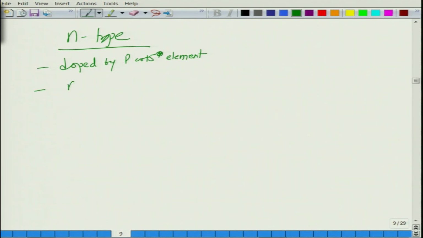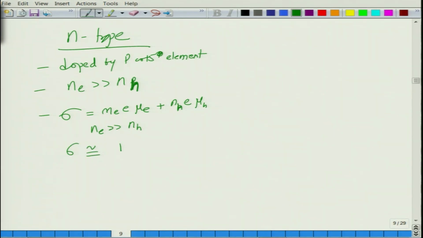So, basically in N type, doped by phosphorus or a 5+ element, Ne is much larger than NH, and sigma as a result will become, so sigma is nothing but Ne e mu E plus NH e mu H. So, mu E and mu H could be slightly different from each other, but if Ne is much larger than NH, in that case sigma can be approximated as Ne e mu E, because this is very small. As a result it vanishes.